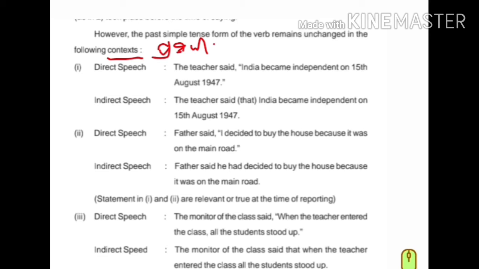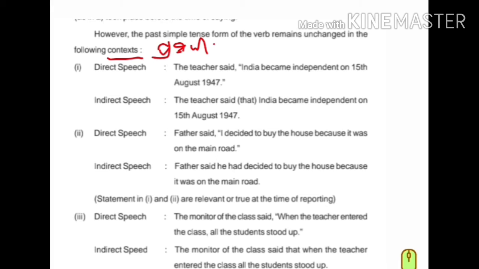Historical fact actually. The simple past will not be changed into past perfect. So, indirect speech: The teacher said, instead of inverted comma, that is used. The teacher said that India became, no change, independent on 15th August 1947.